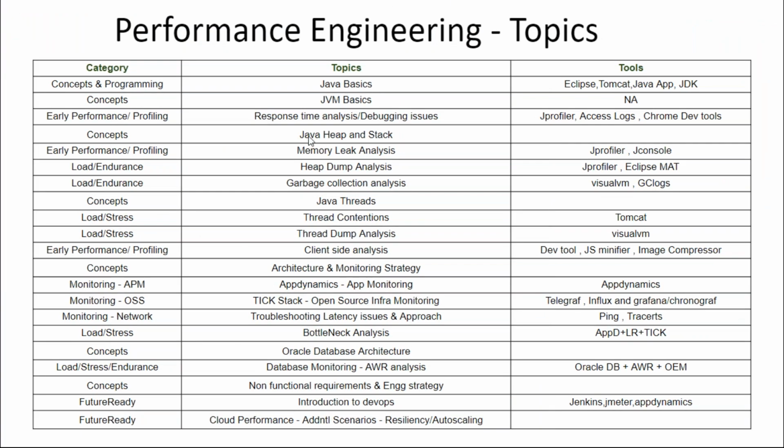We'll look into it. And then we'll also look into some of the open source monitoring, because in a lot of places now people have started using open source monitoring for the infra. So we'll look into the Telegraf, InfluxDB, Grafana combination for open source infra monitoring. And then using this tool stack, a combination of your tech stack, AppDynamics, other things, we'll try to do the bottleneck analysis. We will run some tests.